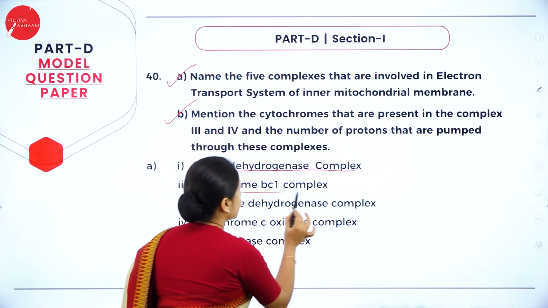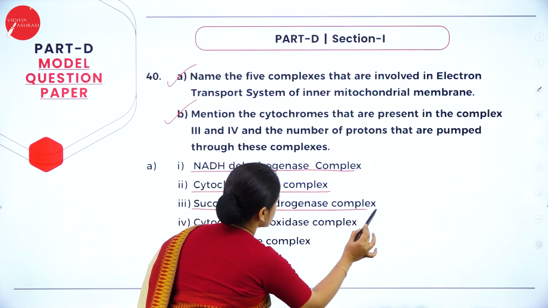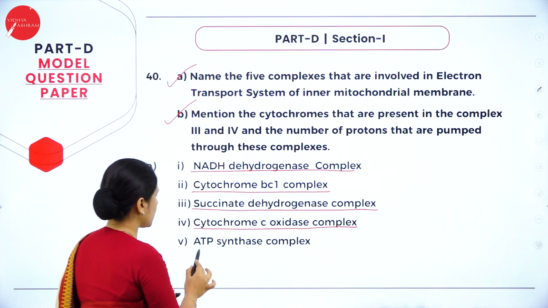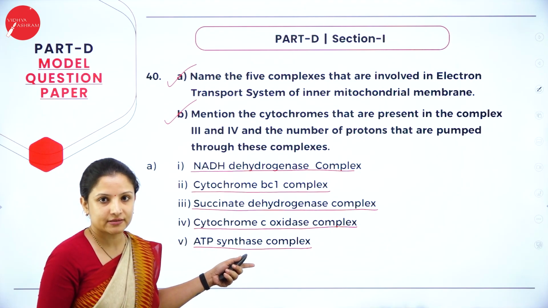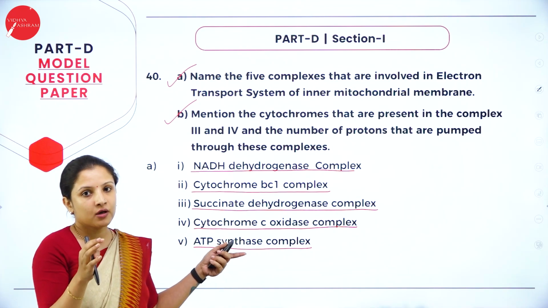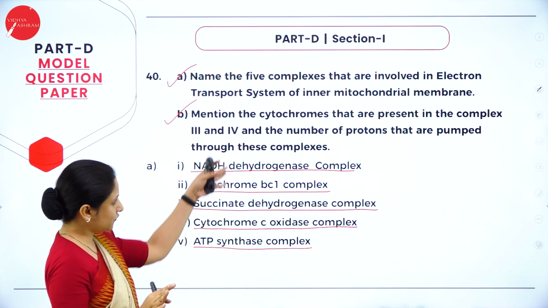The second one is cytochrome BC1 complex. Third one is succinate dehydrogenase complex. Fourth one is cytochrome C oxidase complex. Fifth one is ATP synthase complex. So you have to name the complexes. If you write complex 1, complex 2, complex 3, complex 4, maybe they might give you half a mark, but you will not get full mark because you have to name them.